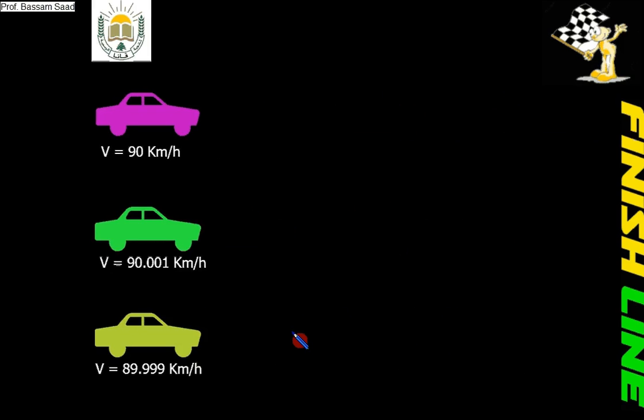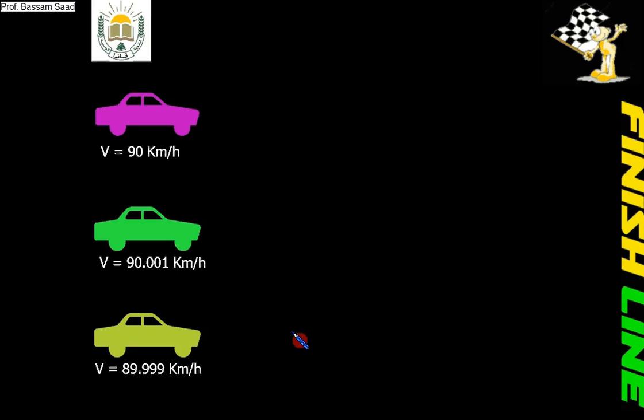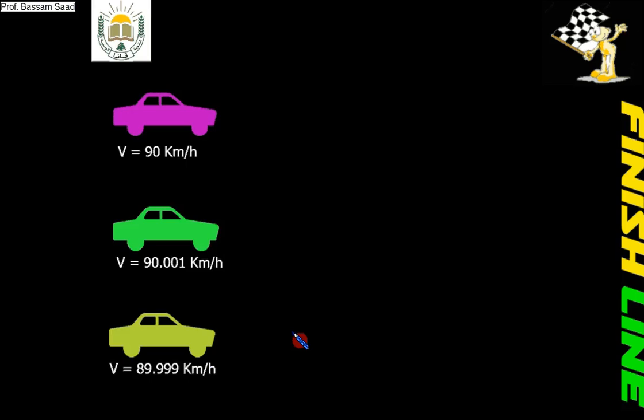Now we can detect that these three cars will not arrive together at the same time because the distance is longer. This is what I will use to explain the next idea. Please put this in your mind, and this information I will use to explain the next idea about the nerve. Okay?